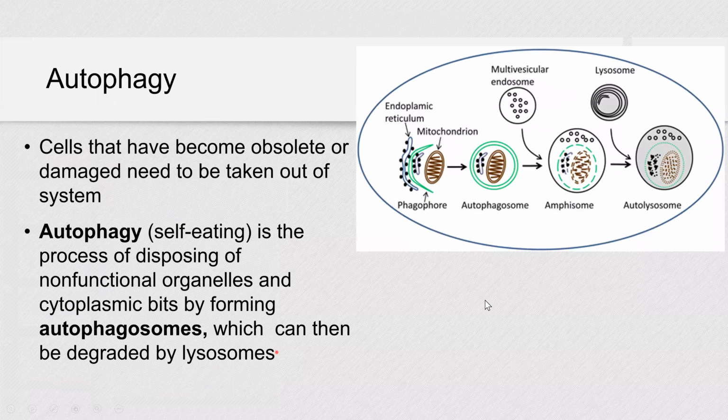Now, not only are cells formed, right? They form from that first zygote, right? Early at the very beginning of your development, cells differentiate, but sometimes cells need to destroy themselves, right?